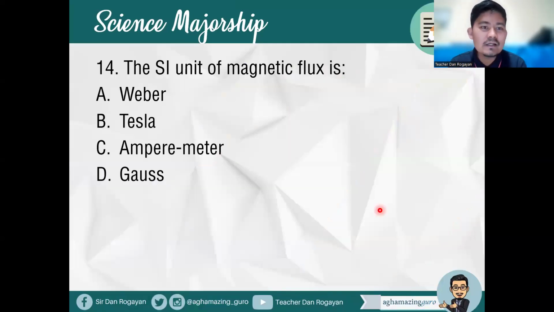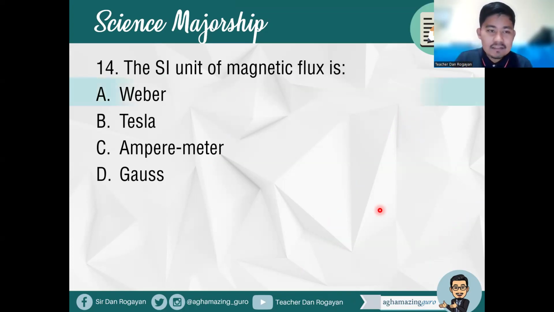All right, item number 14, the SI unit of magnetic flux is blank. A Weber, B Tesla, C ampere meter, D Gauss. Okay, so what is the SI unit of magnetic flux? All right, so what's your answer? Future top notchers.